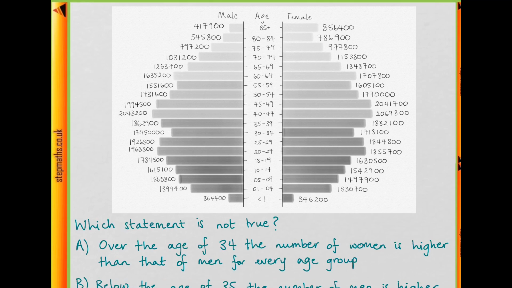So for this first one, over the age of 34 the number of women is higher than that of men for every age group. So we start off at the 35 to 39 age group, and if we just compare the numbers for each of these age groups, then we see indeed all of the numbers for women are higher than those for men, so the first statement is true, so I'm going to tick that to show it's true.